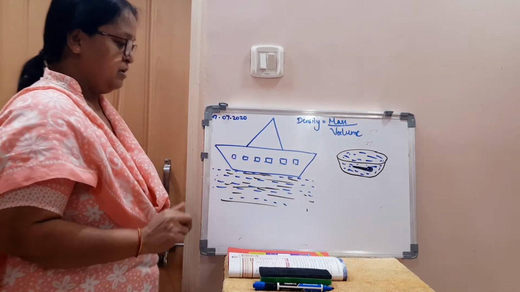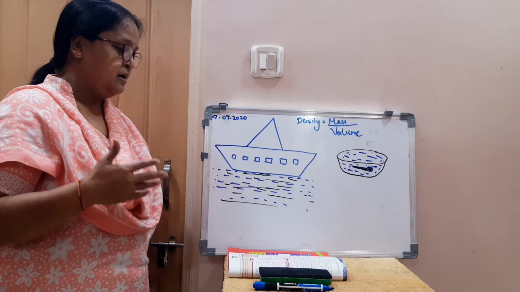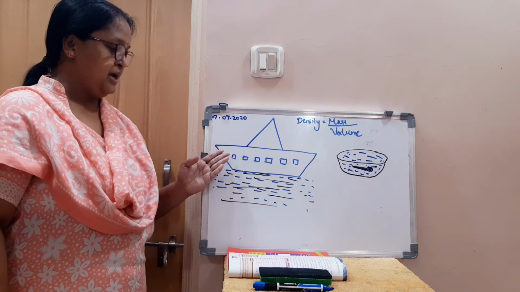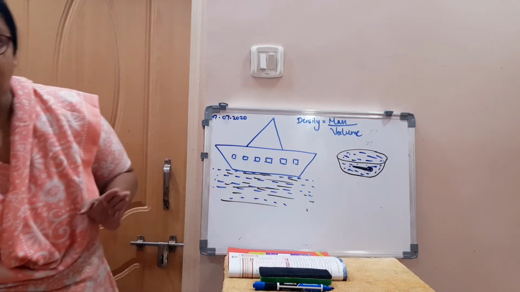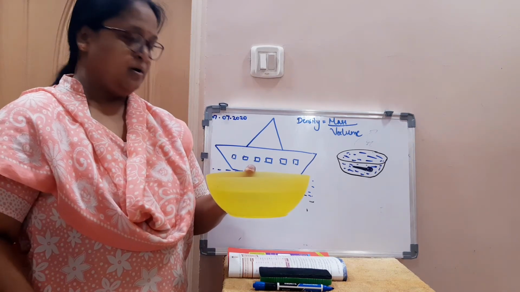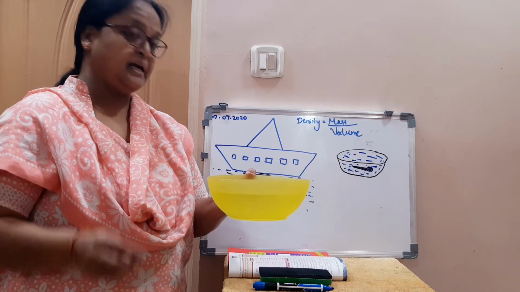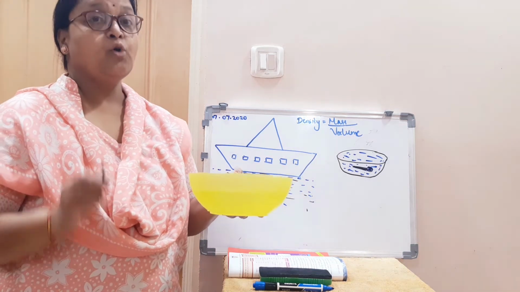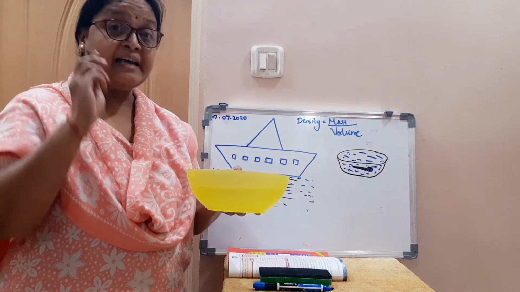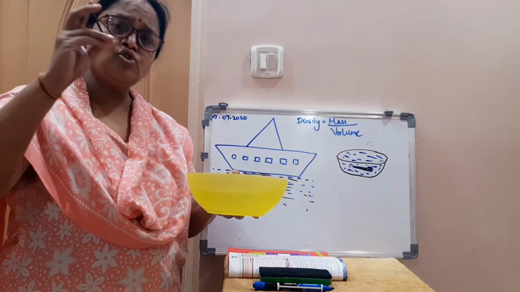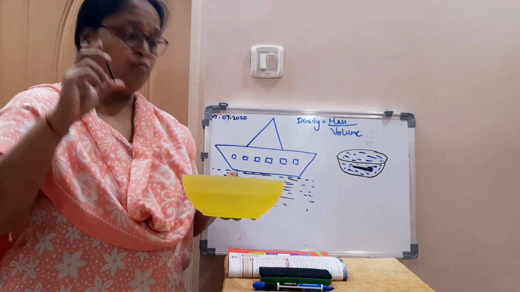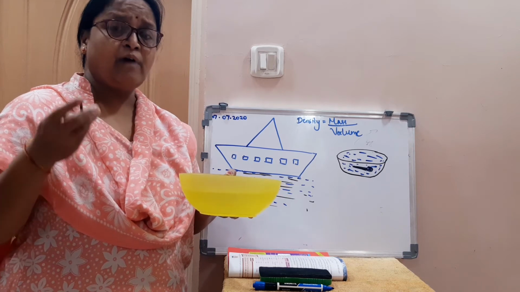So now this finds an application in ships. This density formula finds an application in ships. Here I have taken a bowl of water. When you put an iron nail in water, it sinks, but the ship floats on water. The iron ship doesn't sink, but the nail, so small in size, will sink into the water. Why does this happen, children?